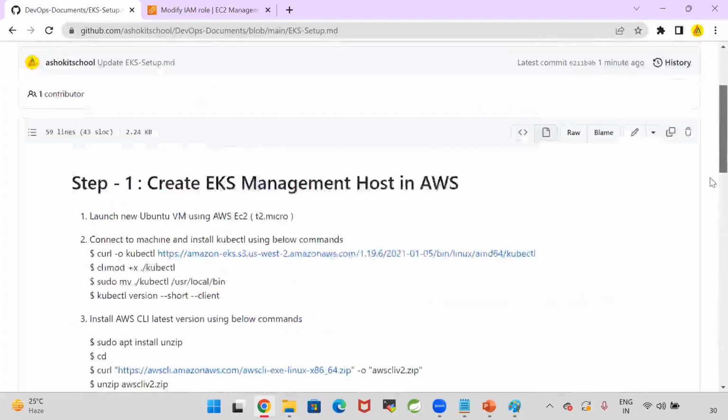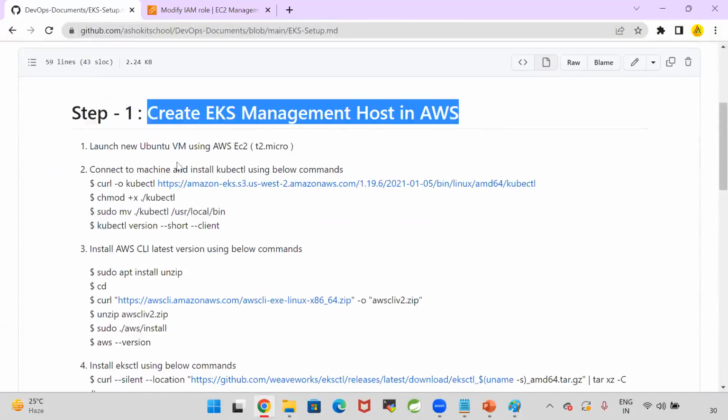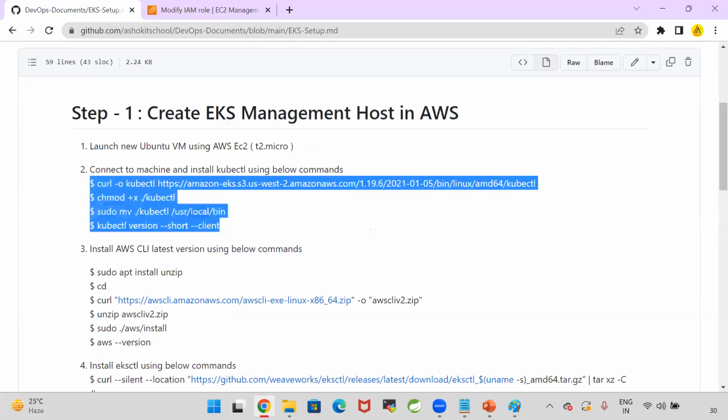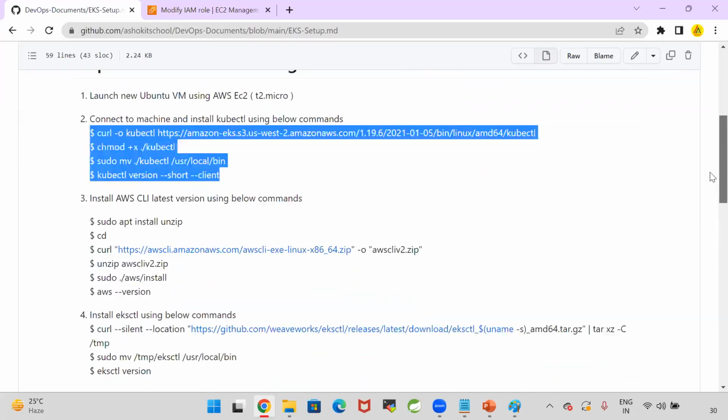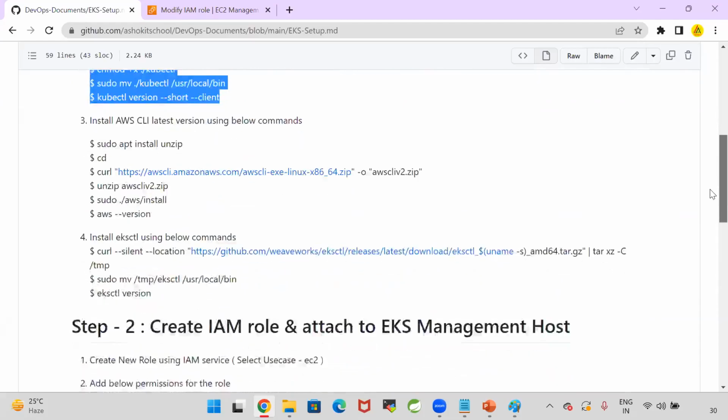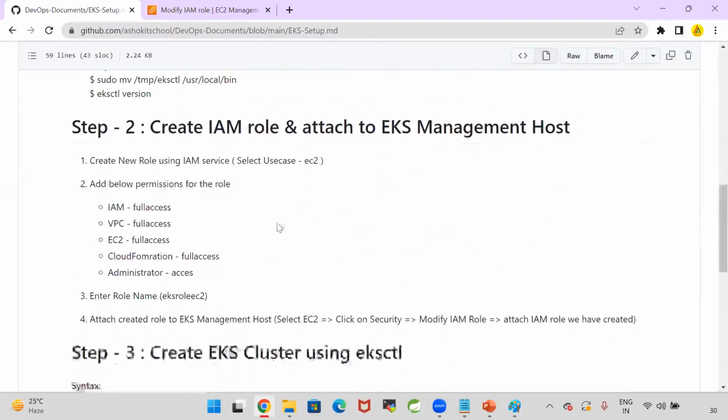So in total, 4 steps you need to do. Create one machine with the Ubuntu flavor, install the software: CLI, kubectl, eksctl. Then create the IAM role.